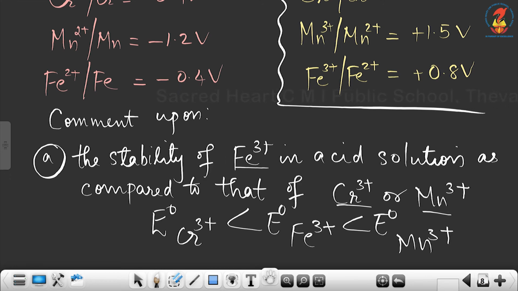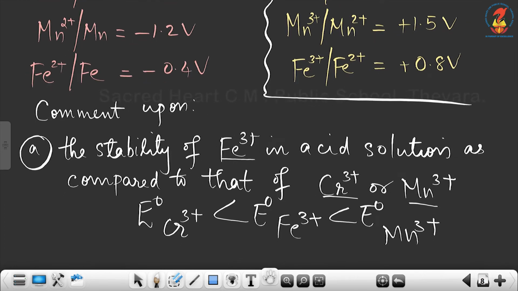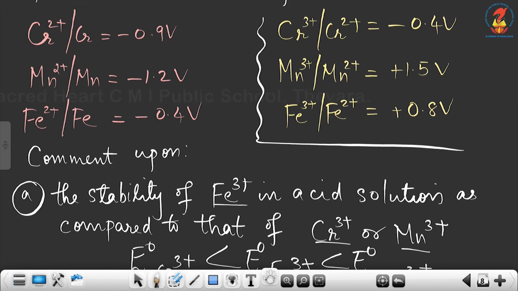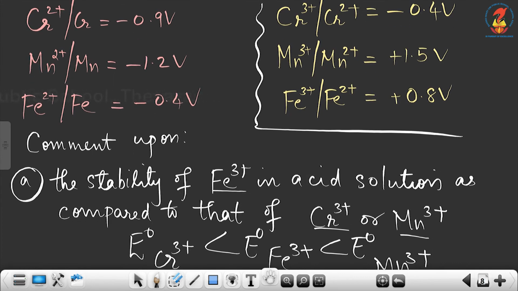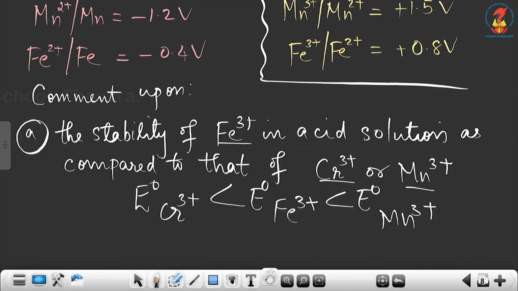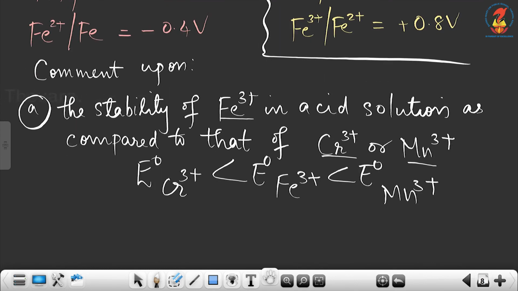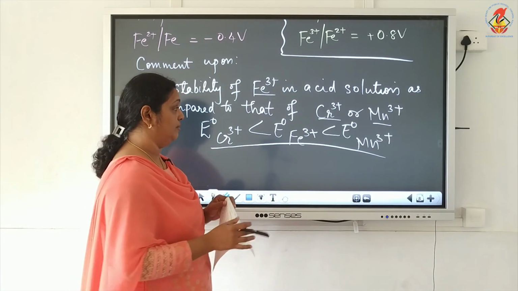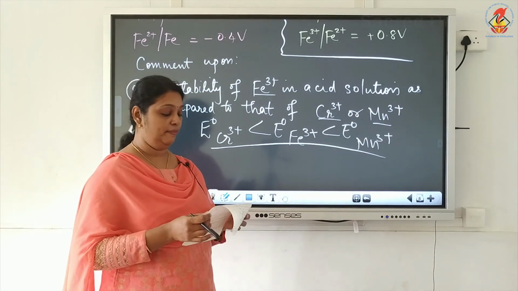This order is on the basis of reduction potential values. I have arranged these ions in increasing order of their reduction potential value. Now the tendency for reduction will also be in the same order. That means Mn3+ has a greater tendency to get reduced.